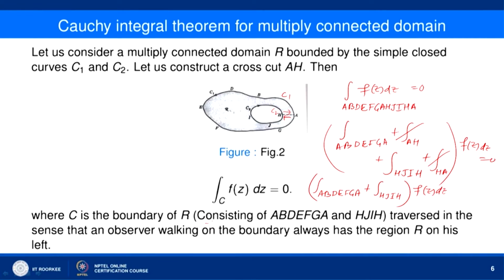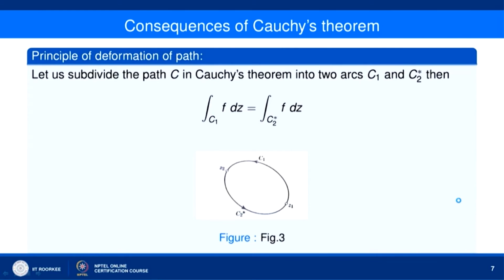And our C consists of A, B, D, F, G, A and H, G, I, S. So, we can say that this gives us the integral over C of f(z) dz equal to 0. So, this is the Cauchy integral theorem for a multiply connected domain. Now, let us look at consequences of the Cauchy integral theorem.